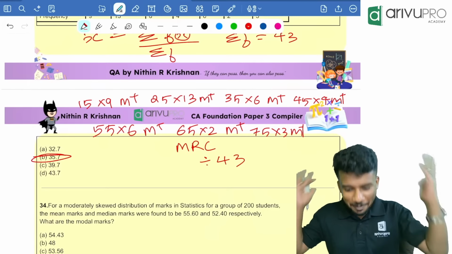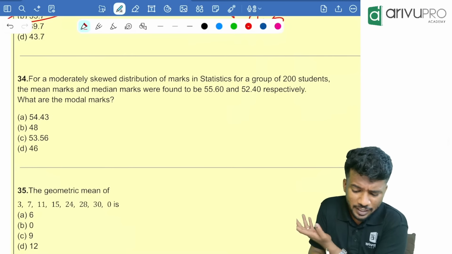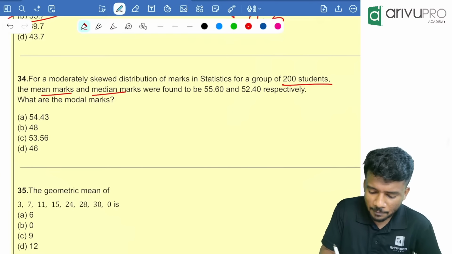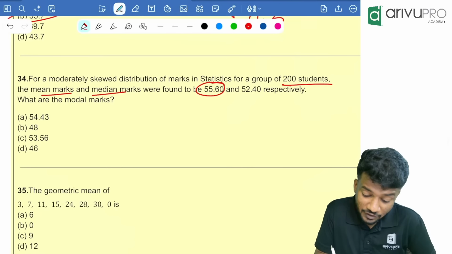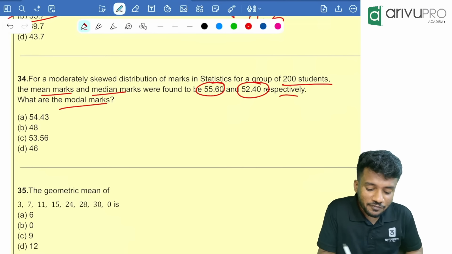Next one. For a moderately skewed distribution, the marks of statistics for a group of 200 students, the mean and median marks are given. Mean is how much? 55.6. Median is how much? 52.4. Respectively, find the modal marks.